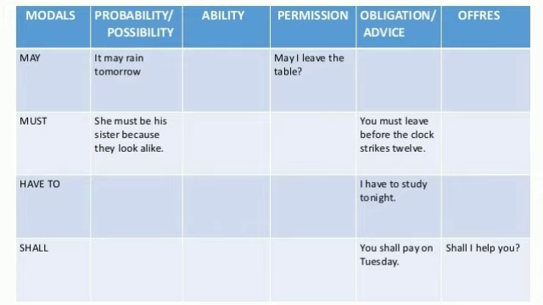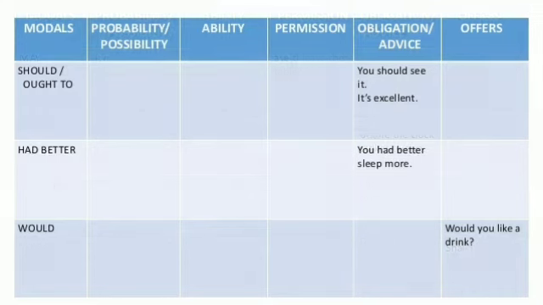After reading these examples, you will understand it very easily. Next model is should or ought to. So should or ought to, they are used for the obligations and advice. And had better model is used for the obligation and advice only. And would model is used for the offers only.